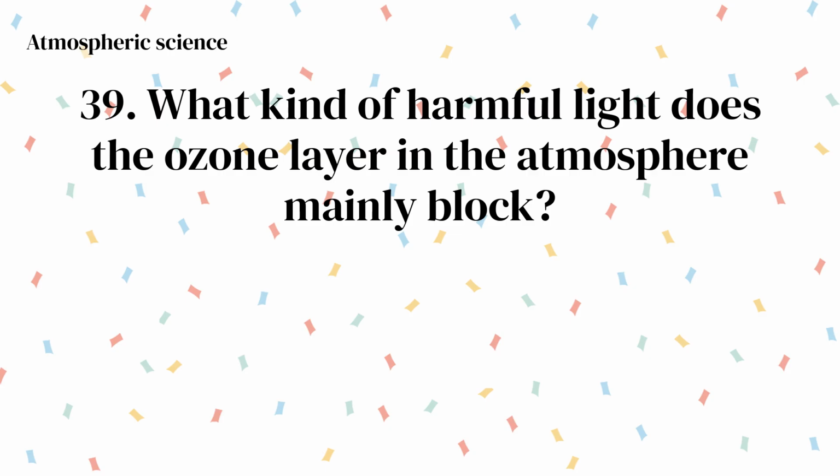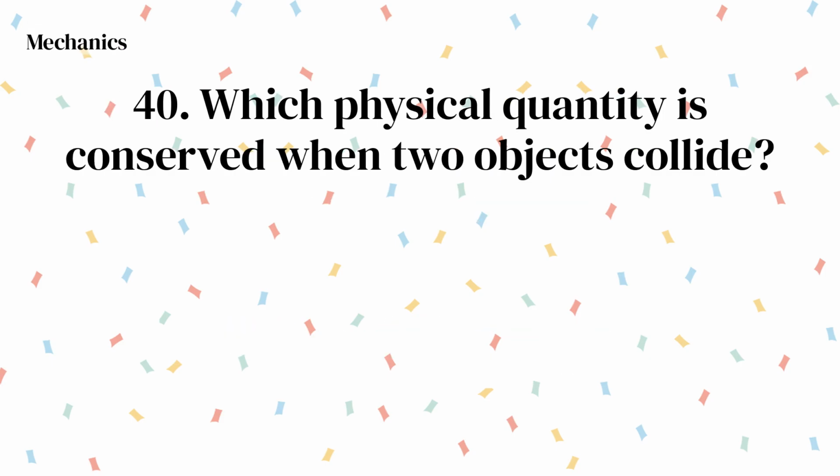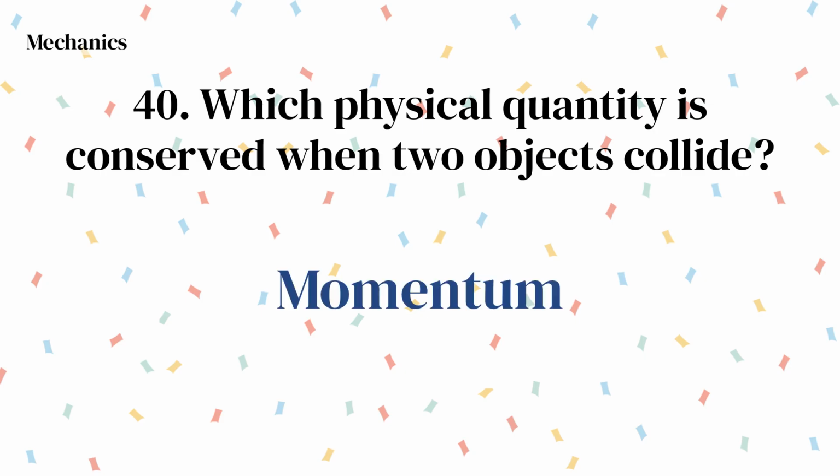Solution. What kind of harmful light does the ozone layer in the atmosphere mainly block? Ultraviolet rays. Which physical quantity is conserved when two objects collide? Momentum.